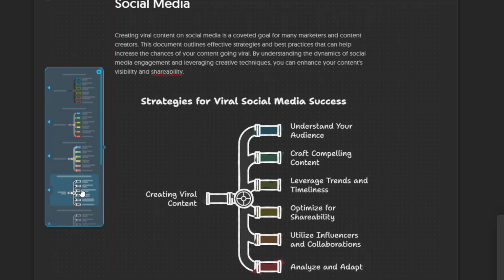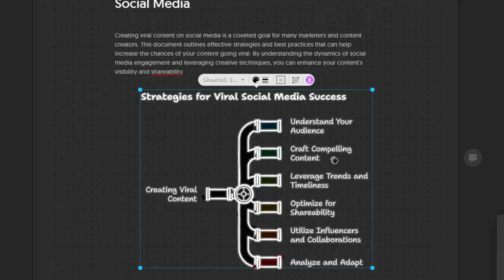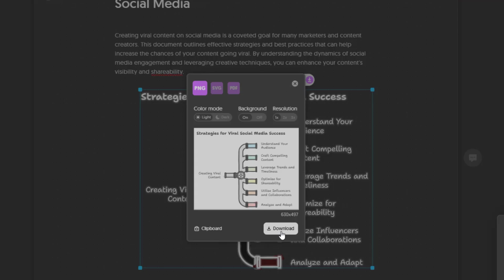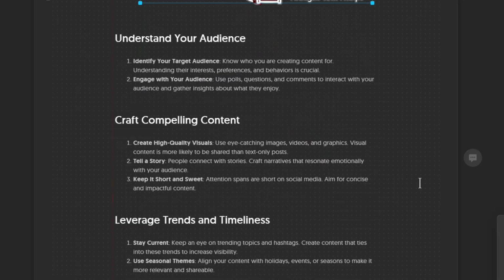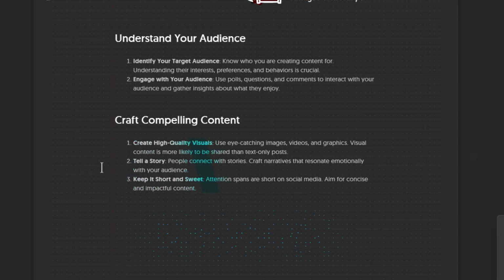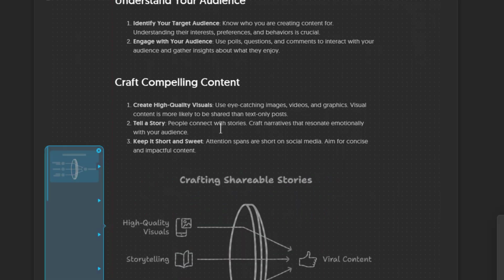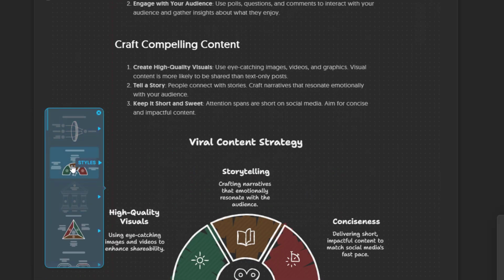And then if you just care about the visuals, you can hover over it and download it as a PNG and use it in whatever presentation or social media content you want. If you want to turn any other parts of this into visuals, you can do the same thing by selecting the part you want to visualize and click on the Generate Visuals button.